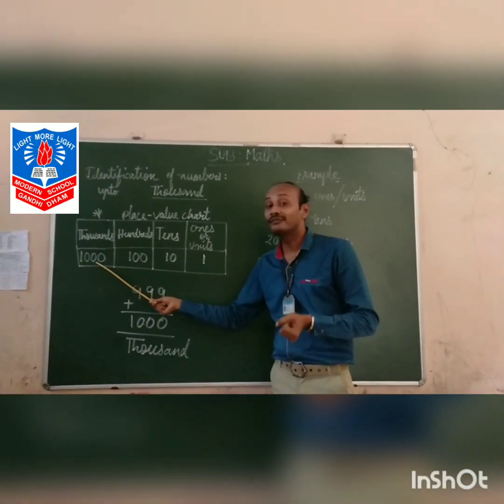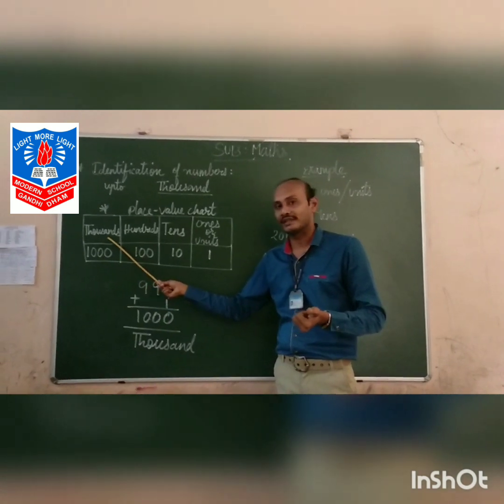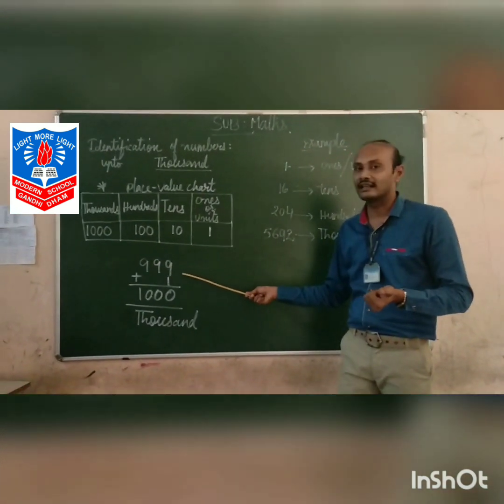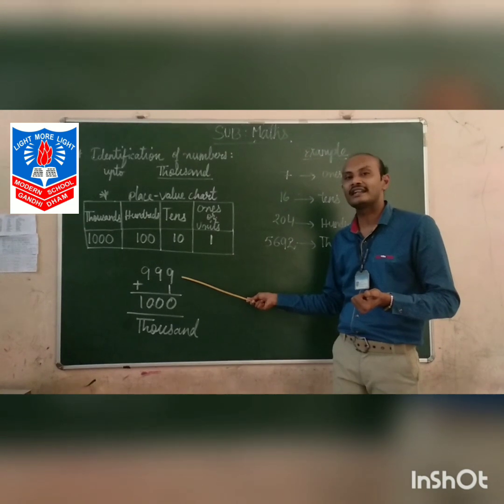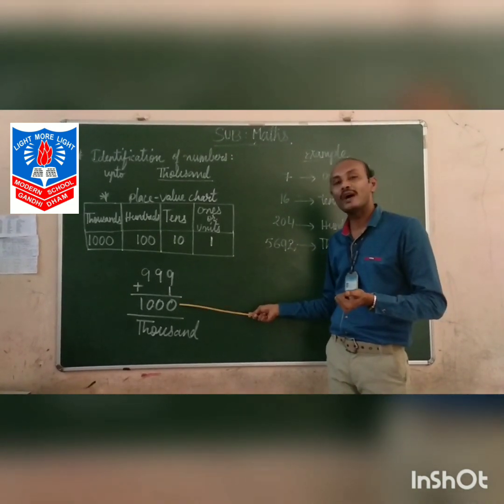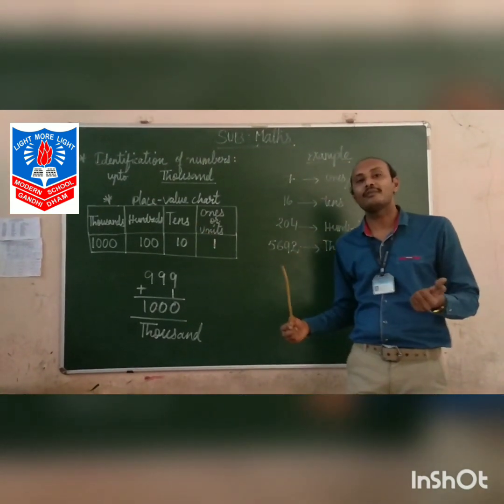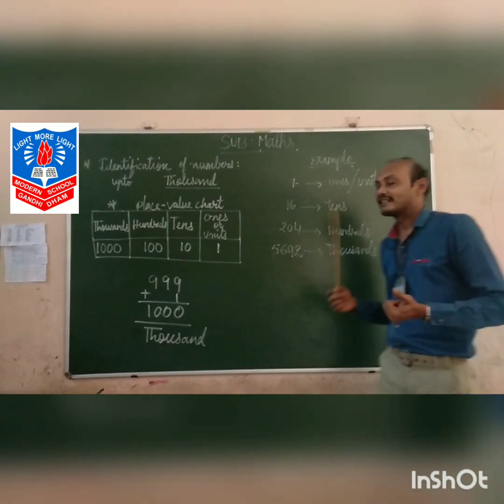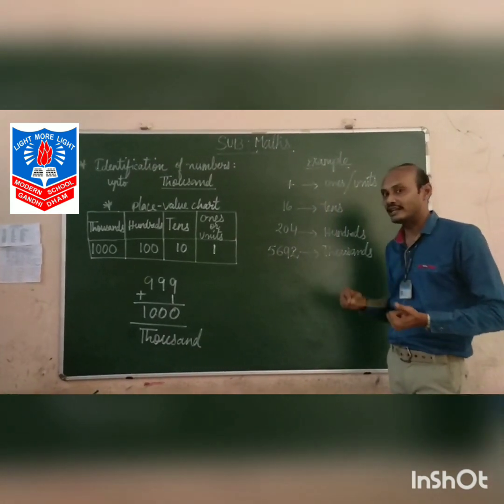And if it is four digits, that is thousands. Right? So previously in third we learned up to 999 numbers. Adding one, we get 1000. So we are going to learn up to 1000 numbers. Here are some more examples to make it clear.